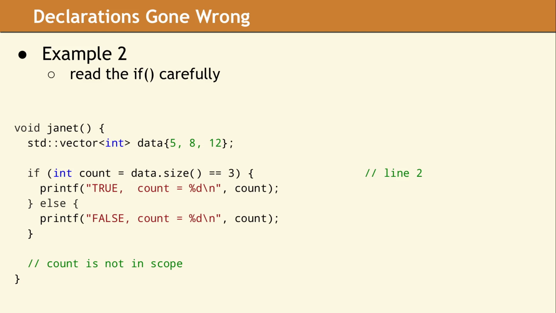But to test which branch of the if to take, the variable count needs to be converted back to a Boolean. The end result is the true branch is taken, but the printed value is 1. This is probably not what you initially expected, and most likely not what you wanted.